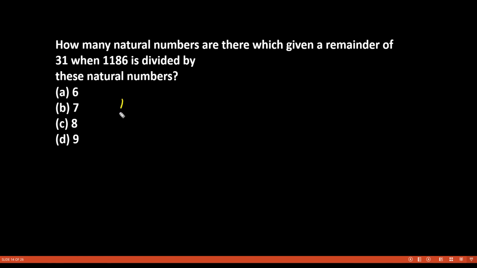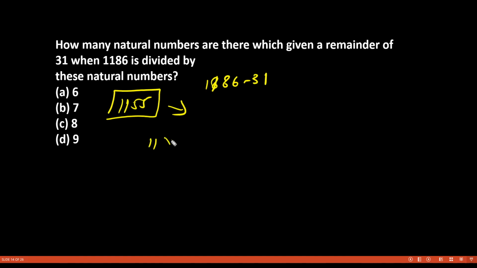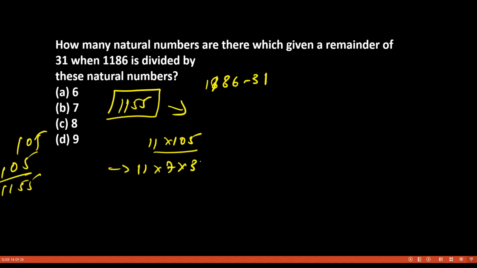So we get 1155 when we subtract 1186 minus 31. Now, what are the factors of 1155? I get 11 into 105. Now, 105 can be further factorized as 7 into 3 into 5, because 21 into 5 is 105, and 21 is 7 into 3.